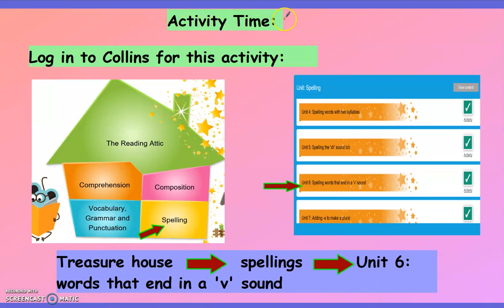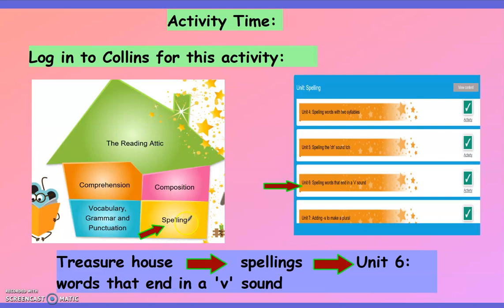Okay, so this is the activity time. What you have to do? You have to log into Collins for this activity. So tell your mom or dad to open the treasure house from Collins Connect and go to spellings.